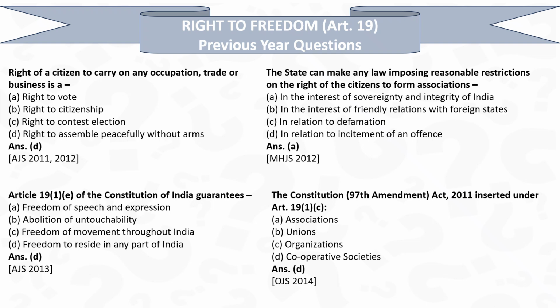The state can make any law imposing reasonable restrictions on the right of the citizens to form association, and the answer is A, in the interest of sovereignty and integrity of India, which is there, we have discussed. Article 19(1)(e) of the Constitution of India guarantees D, that is freedom to reside in any part of India.